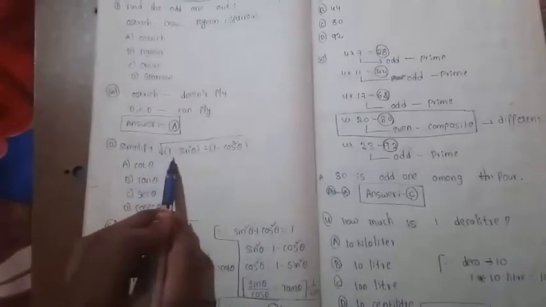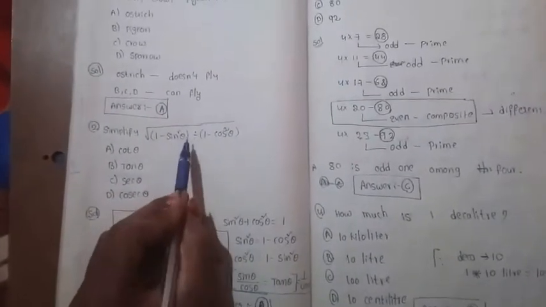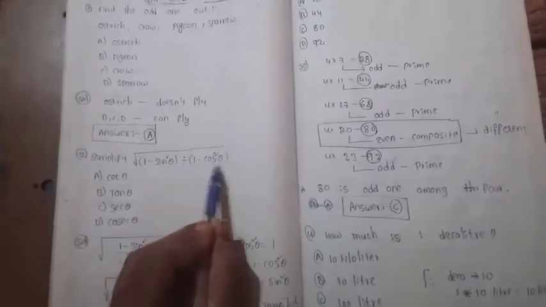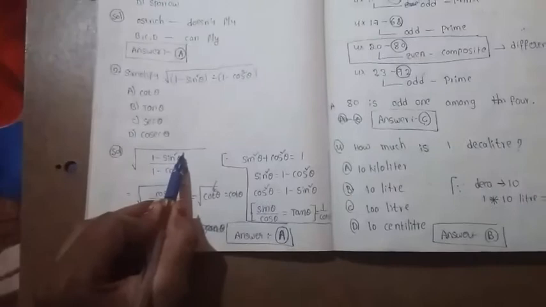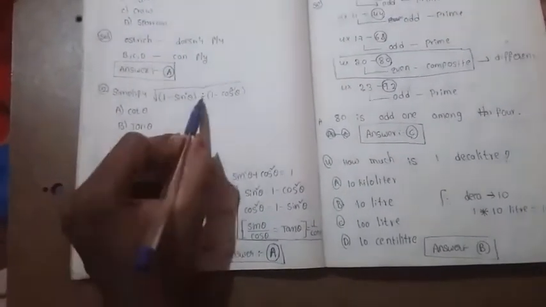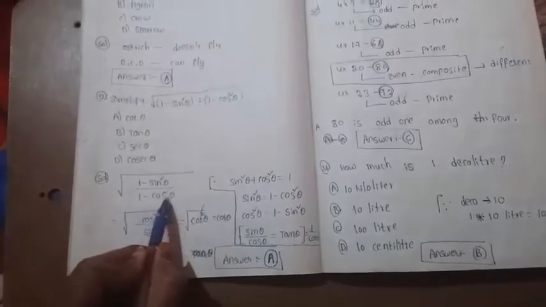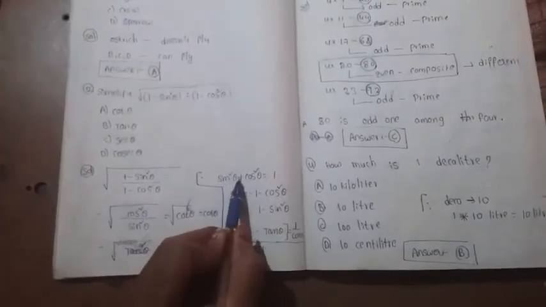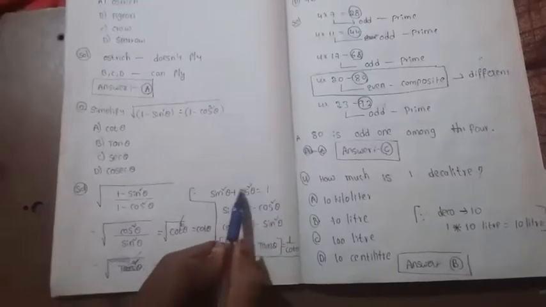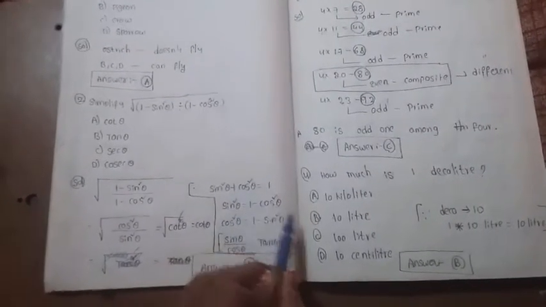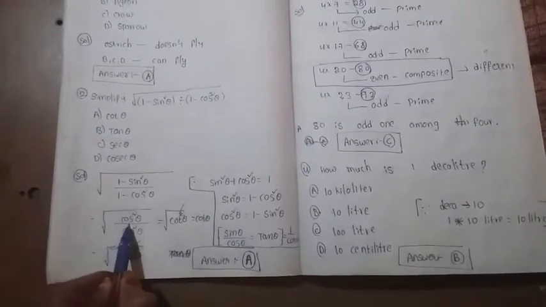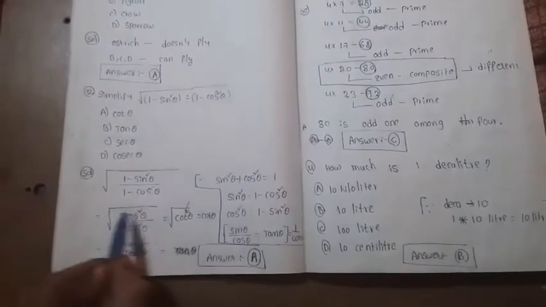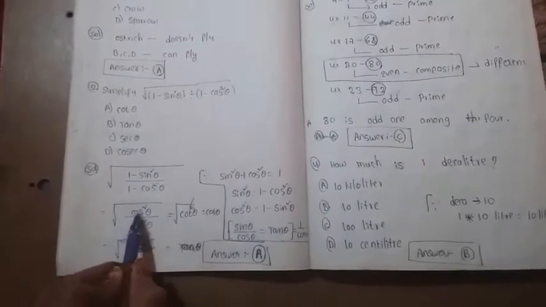Second one, simplify square root of (1 minus sin square theta) divided by (1 minus cos square theta). So let us solve this. Square root of (1 minus sin square theta) divided by (1 minus cos square theta). You know that sin square theta plus cos square theta equals 1. Sin square theta equals 1 minus cos square theta. So we can rewrite 1 minus cos square theta as sin square theta and 1 minus sin square theta as cos square theta. If you substitute these two in this, you will get square root of cos square theta by sin square theta.